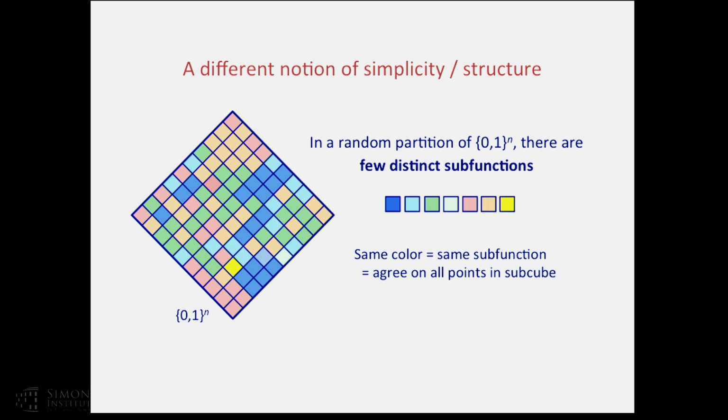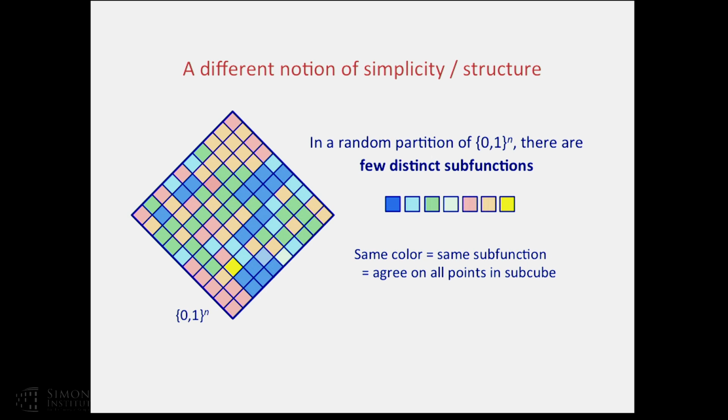Here I've drawn a 10 by 10 grid, so there are 100 possible subcubes, but there are only 7 distinct subfunctions. I've used the same color to denote the same subfunction, meaning they agree on all points in the subcube. For example, all the subcubes denoted by blue compute the same subfunction. These subfunctions could be very complex, but the fact is there are only 7 of them out of 100. Obviously 7 and 100 are made-up numbers.